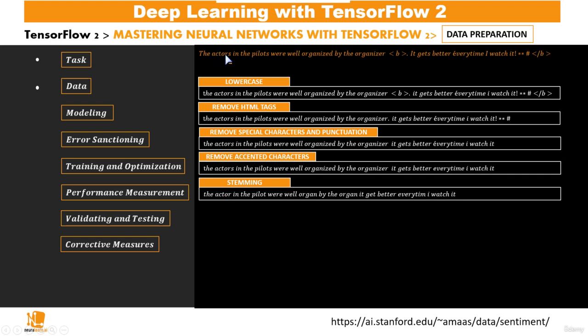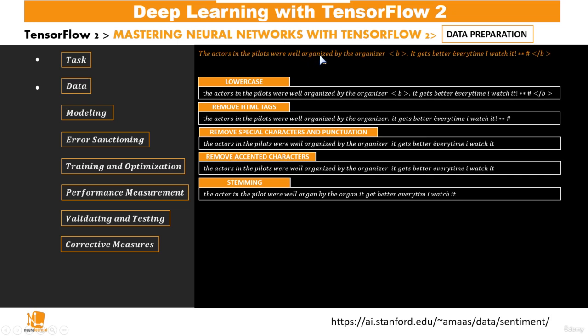Now, in the case of actors, this actually works fine, because when we have the word actors and say we have the word actor used again in the text, then actors and actor can be considered as one word, and that makes our work more efficient.